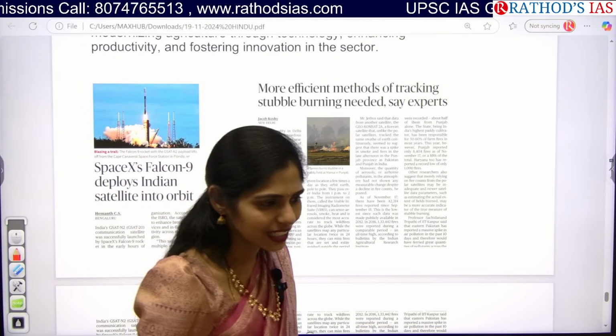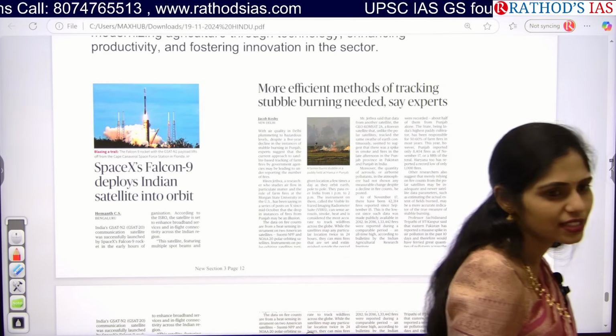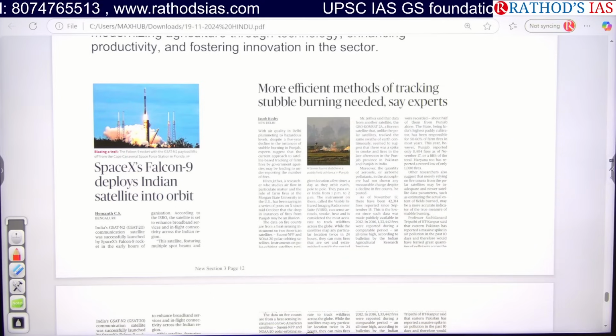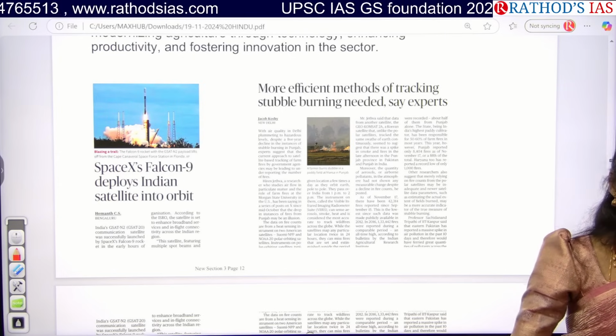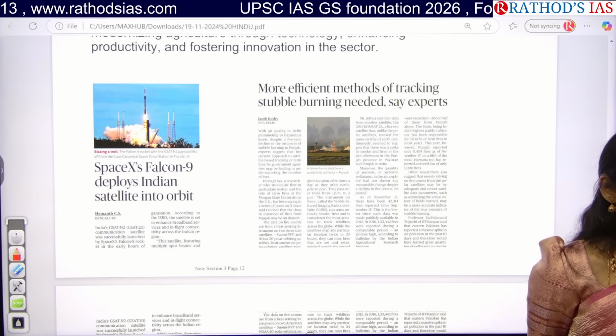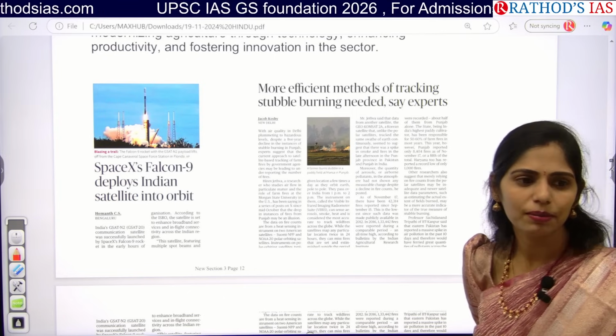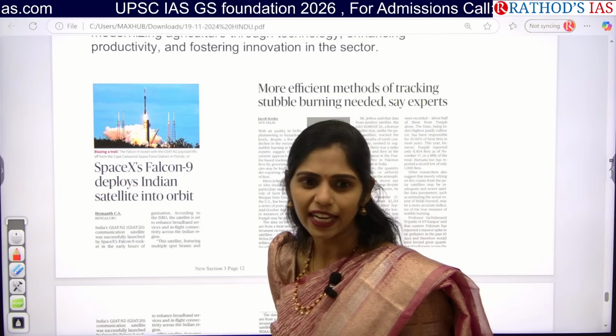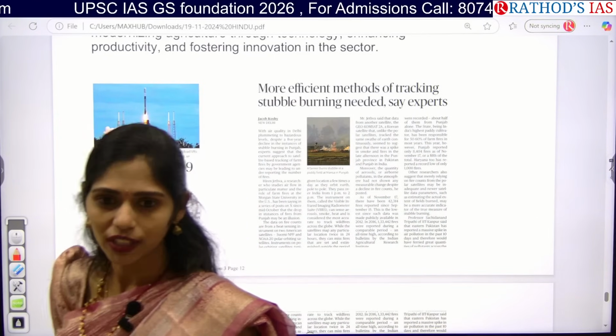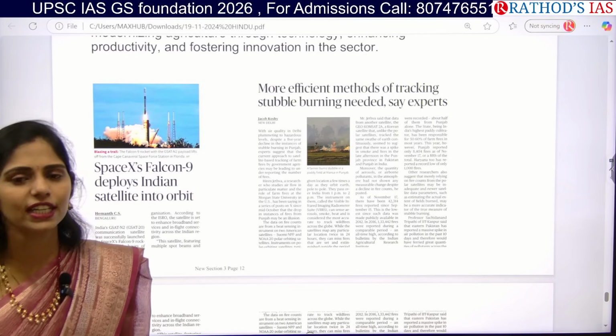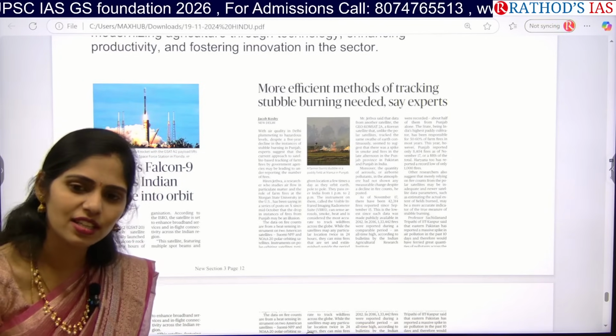Stubble burning is nothing but, after the harvest is done, cutting off the crop. So what waste is there? We just set fire to that waste. That is called stubble burning. Stubble is nothing but the waste in the agriculture field. It is also called parali. Whenever we set fire to it, that is called stubble burning.